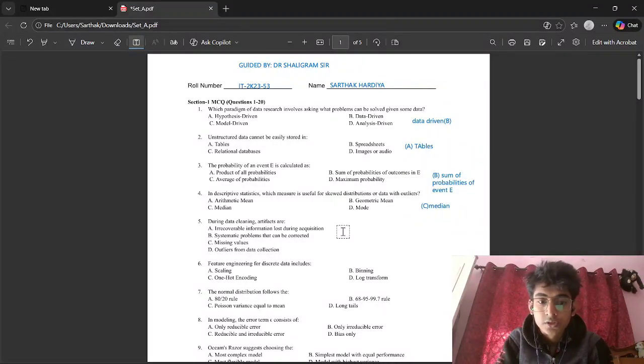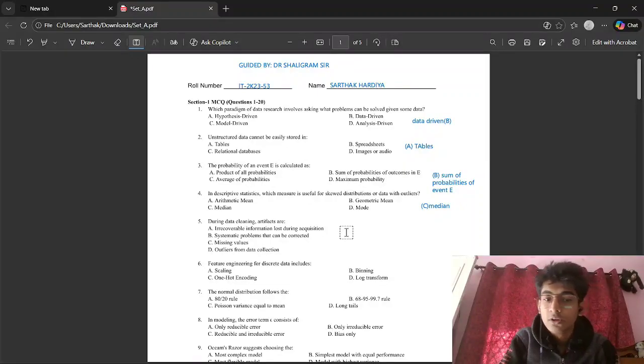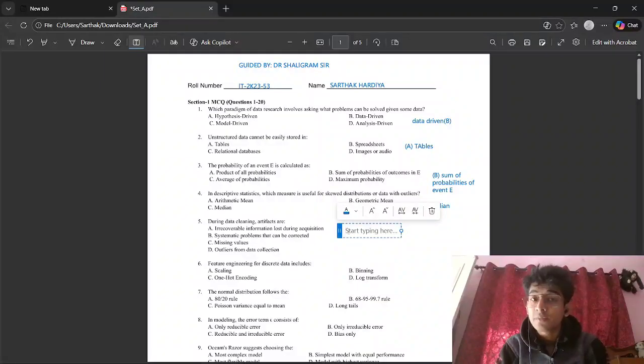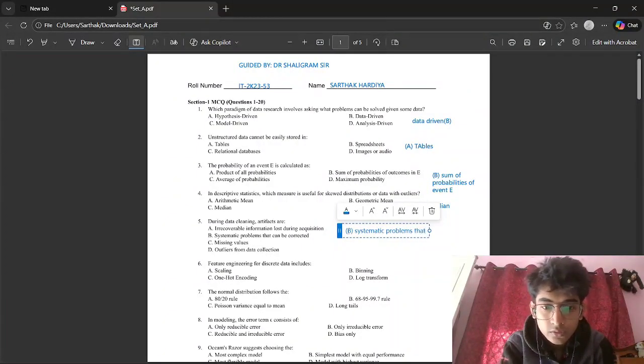Right. Next question. During data cleaning, artifacts are irrecoverable information lost during acquisition, systematic problem that can be corrected, missing values, outliers from data collection. Correct answer should be systematic problem that can be corrected because artifacts can be recovered or corrected, we just need to identify them. If we identify them, we can recover them and we can correct them, right? So these are different from errors in data cleaning term. Correct answer should be systematic problems that can be corrected.